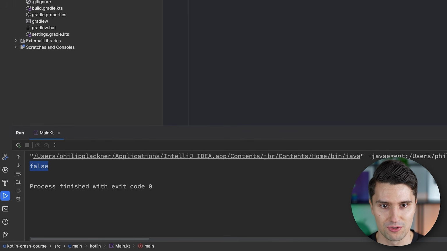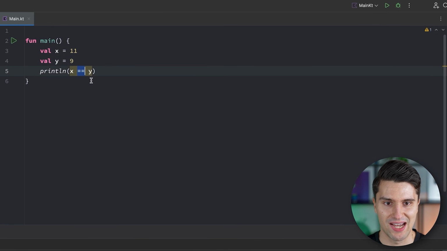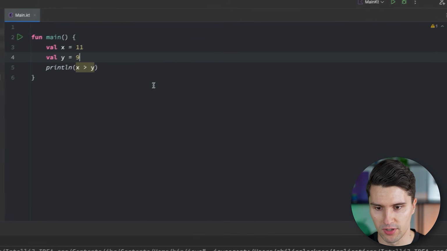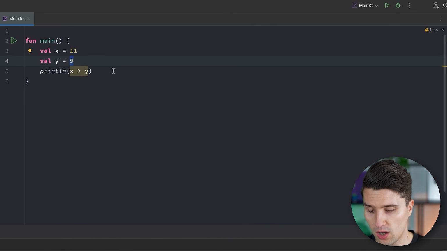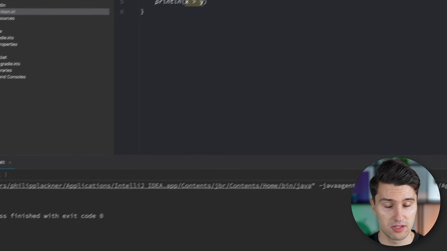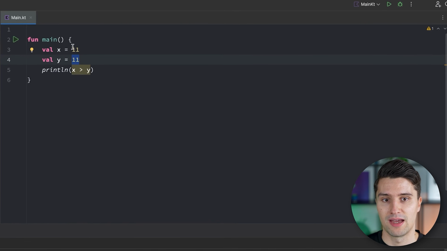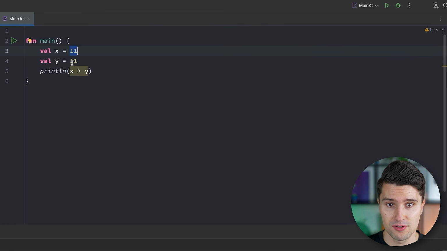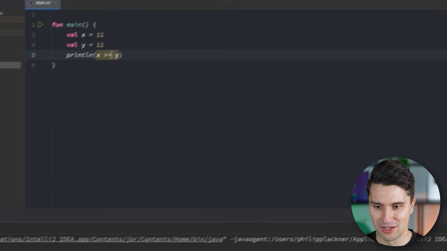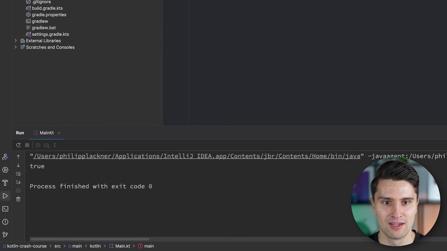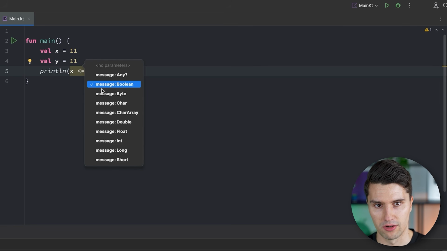So this is false because 11 is not the same as 9. And the same way we have other comparison operators. For example, if x is actually larger than y, if we run that, it will give us true because 11 is larger than 9. If y would now also be 11, then that's false because 11 is not larger than 11. If we want to check if x is larger than or equal to y, then we can use larger than or equal to y. And then this will again give us a true, so then the other number is actually included in the check. Same thing for less than and just less.